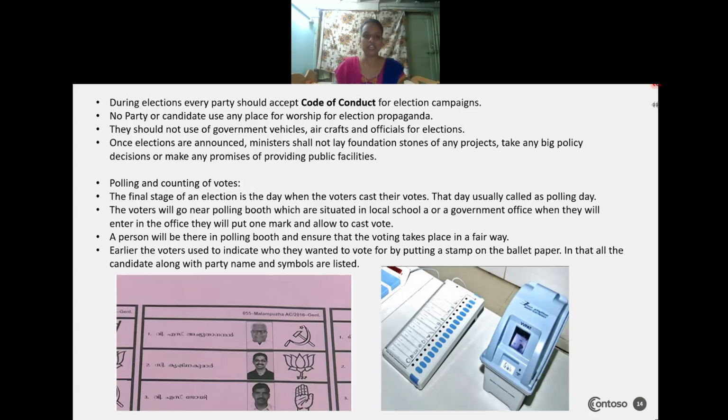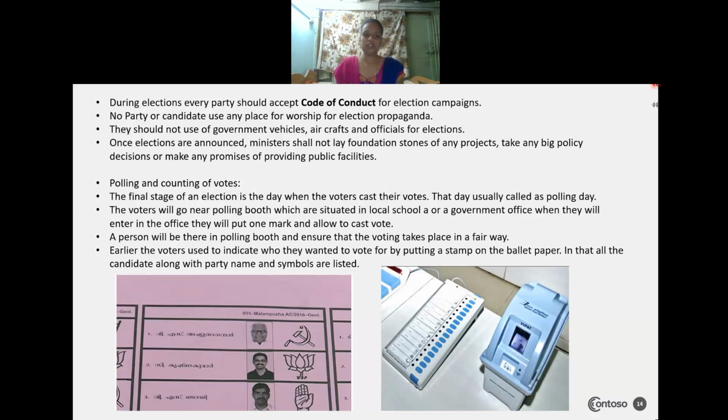So voters go near the polling booth, which is situated in a government school, local school, or a government office. When they enter, they will put one mark on the hand. In this way they put the mark, and that person can go and cast their vote. A person will be there in the polling booth to ensure that the voting is taking place in a fair way. One officer will be there to see whether the voting is moving smoothly or not.